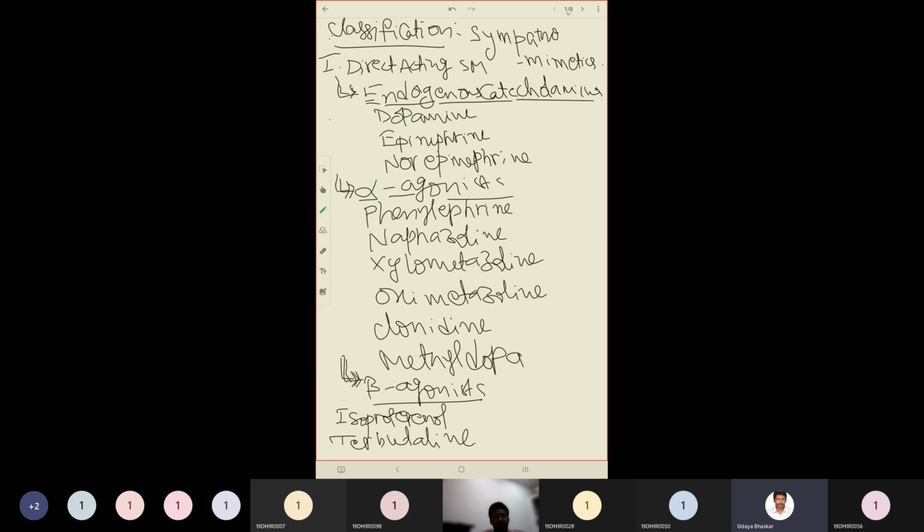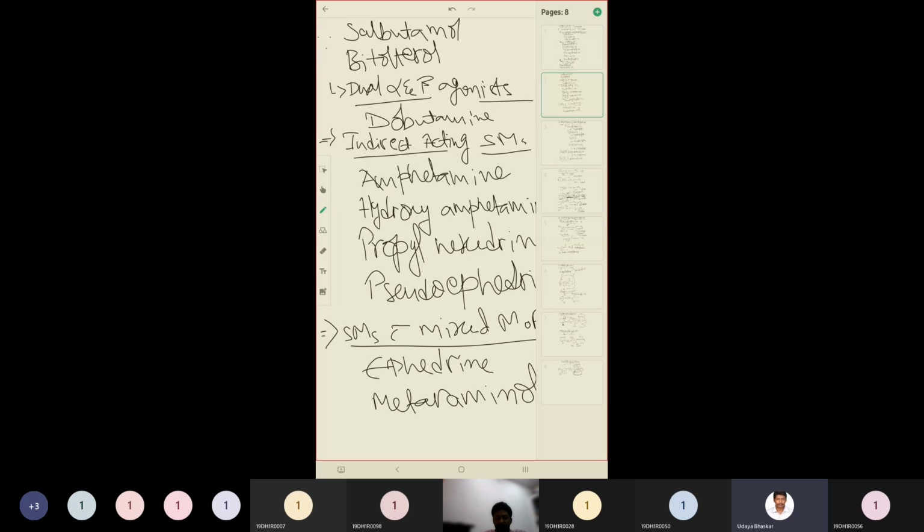Then there is another subcategory under direct acting sympathomimetics, that is beta agonists. The first example is isoproterenol, terbutaline, then salbutamol, and bitolterol. So we have to see the structures of beta adrenergic receptor agonists today. Then the fourth subcategory is dual alpha and beta agonists. The example is dobutamine. With this we complete the classification of the first category of sympathomimetics, that is direct acting sympathomimetics.